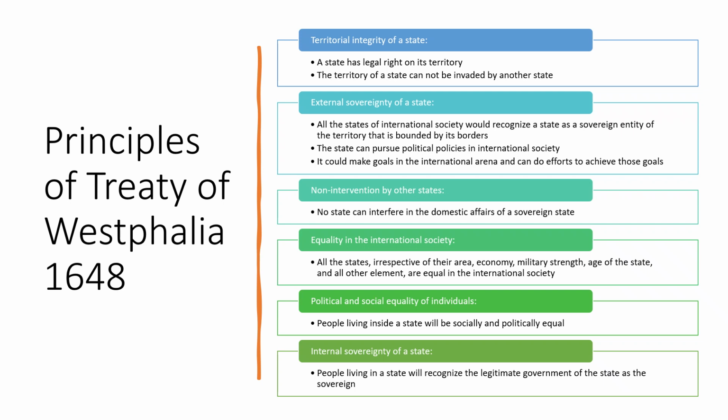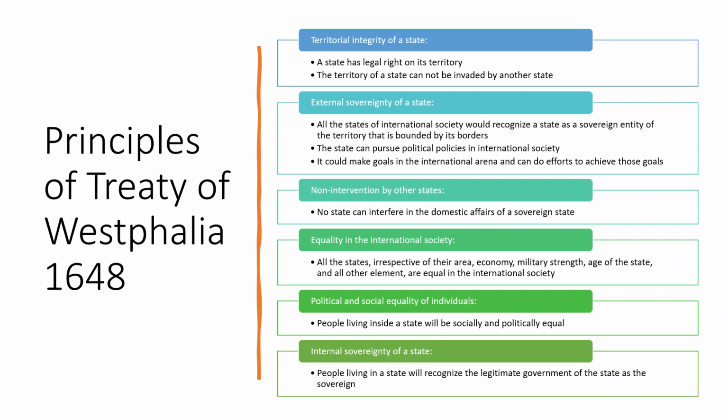Students, it was written in the Treaty of Westphalia that a state would be a sovereign entity in the world, and no state would have the right to challenge the sovereignty of a state, and all these states would recognize each other as a sovereign entity. It says all the states of international society would recognize a state as a sovereign entity of the territory that is bounded by its borders.